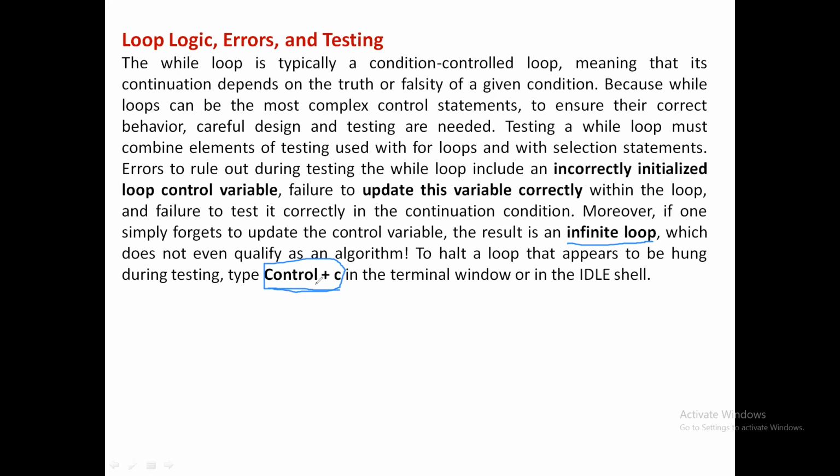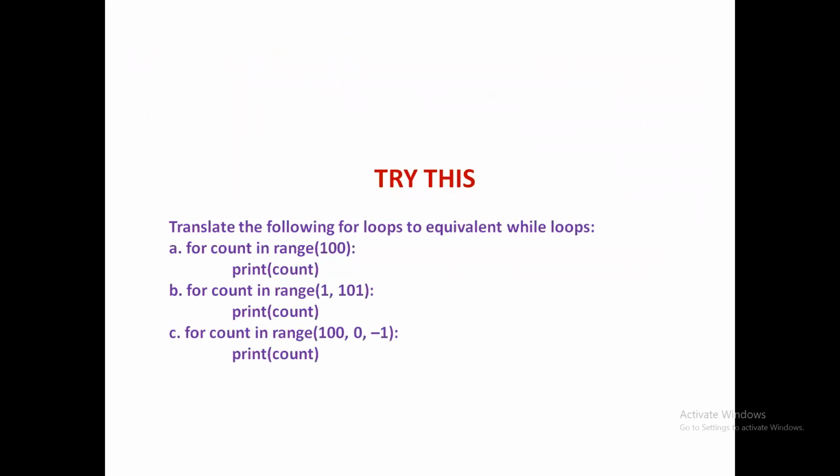Use the Control button, keeping it pressed, and press the C button also. Then the execution will be stopped forcefully. So these are concluding points while using the loop statements, particularly while writing complex loop control statements in your program. So that is all about the loop control statements, both the while loop and for loop.